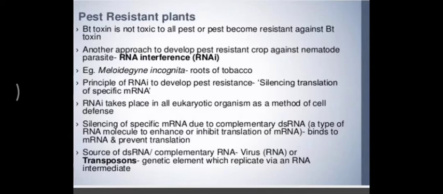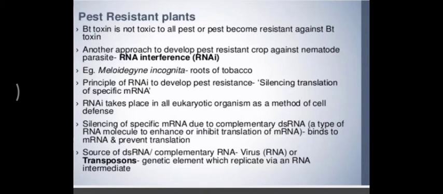Bt toxin is not toxic to all pests, or pests become resistant against Bt toxin also. So, in order to develop pest resistant crops against nematode parasites, RNA interference is the technique which was devised. RNA interference in short form is written as RNAi. So, when you expand it, it becomes RNA interference.